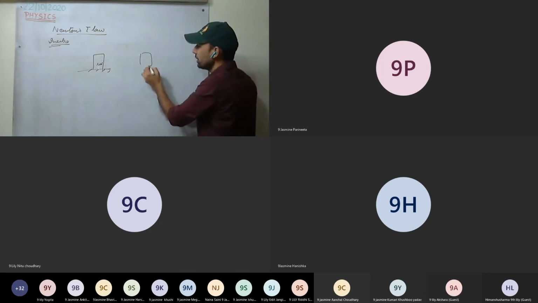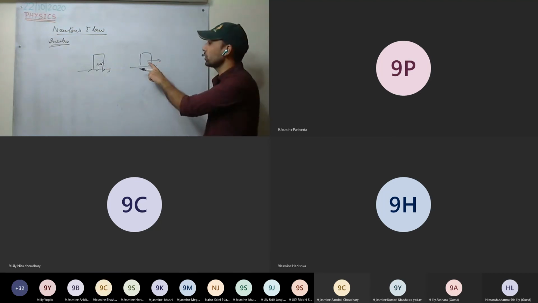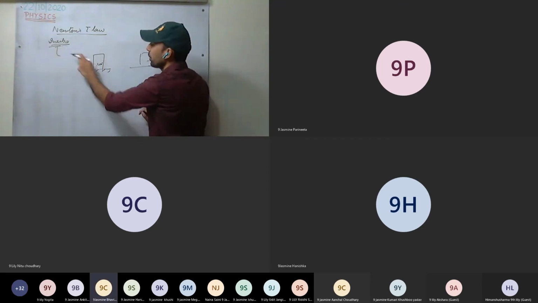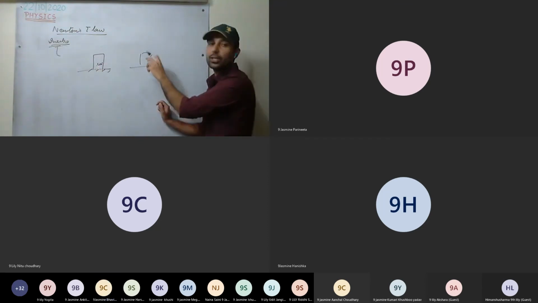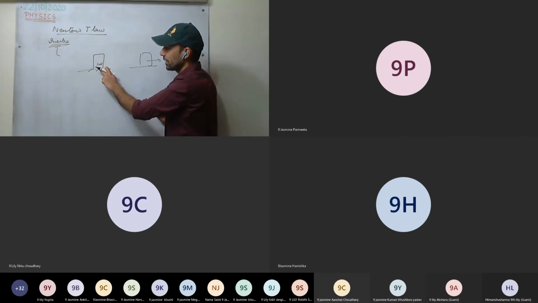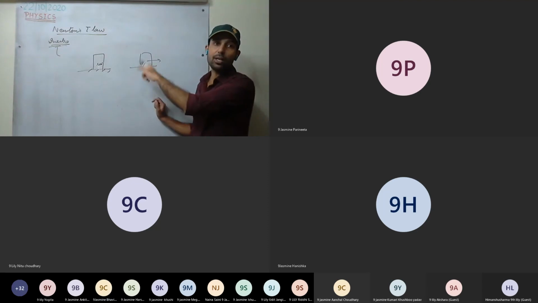If the body is in motion, it always wants to be in a state of motion. It does not want to change its state. So inertia is the property by which the body wants to retain the same state, or it means it opposes any change.